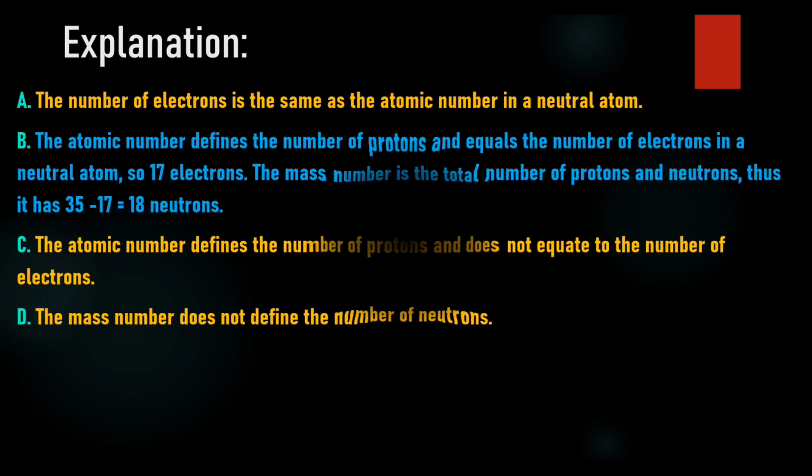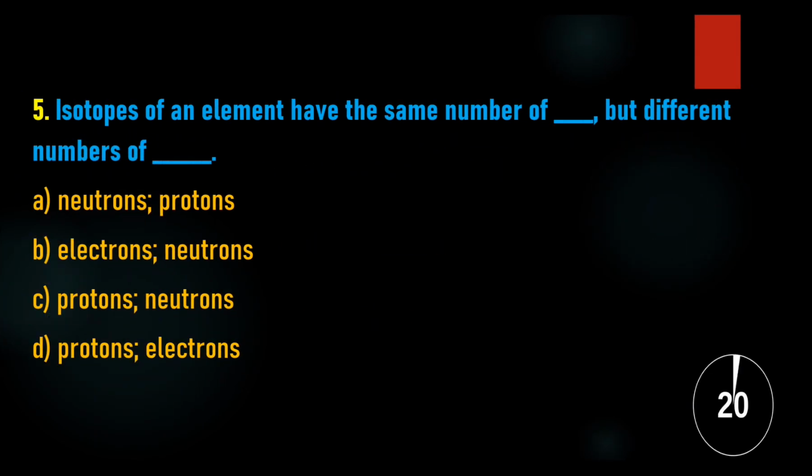5. Isotopes of an element have the same number of blank, but different numbers of blank. A. Neutrons, protons. B. Electrons, neutrons. C. Protons, neutrons. D. Protons, electrons.